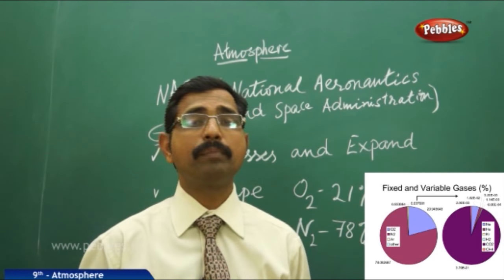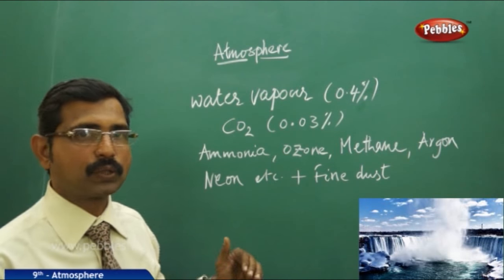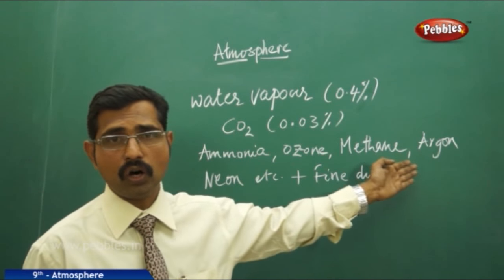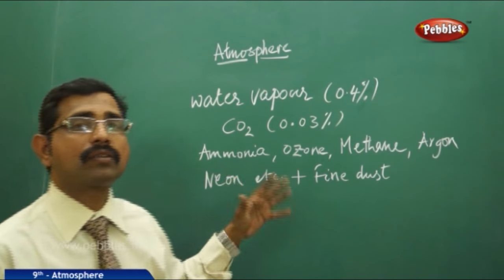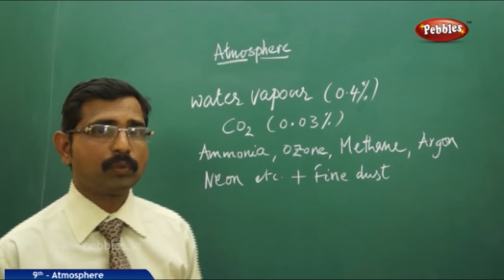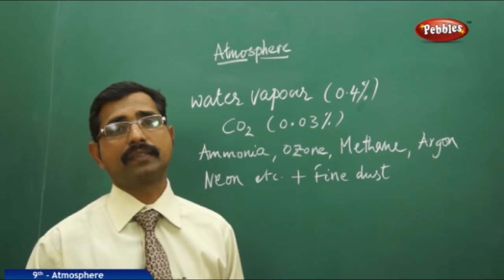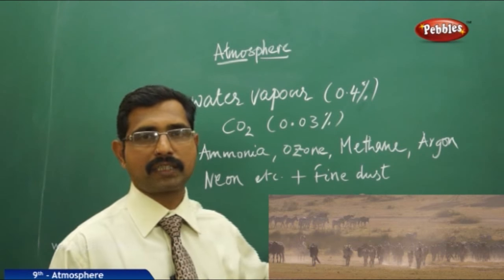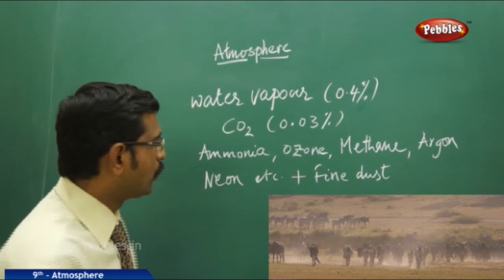Apart from dominating oxygen and nitrogen, we have other important gases. For example, water vapor, also a gas form of water, is 0.4% of the total volume of our air. CO2 is 0.03%, and there are ammonia, ozone, methane, argon, neon, etc. These are all gases having less than 1% of the total volume. Including this, we have fine dust particles, usually called particulates.